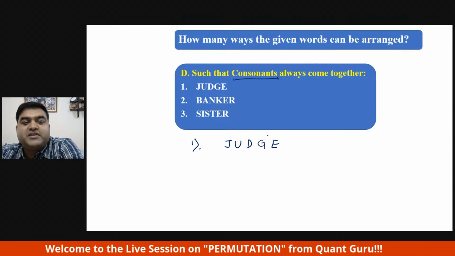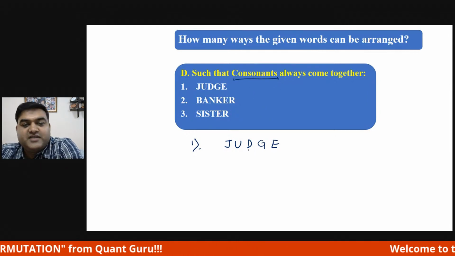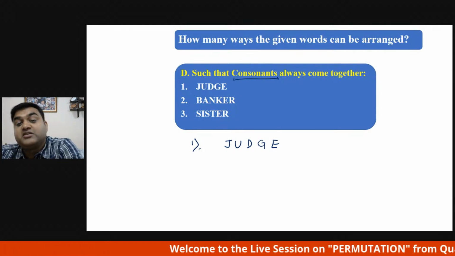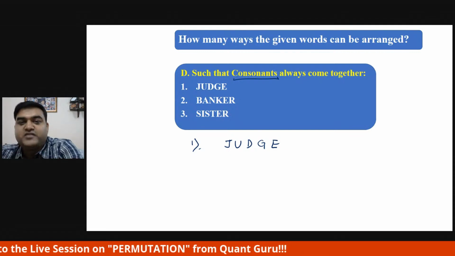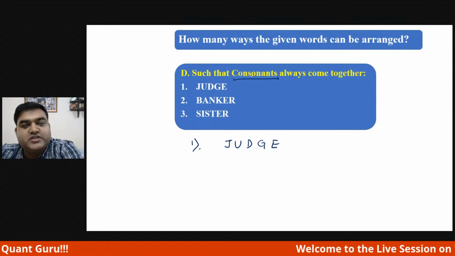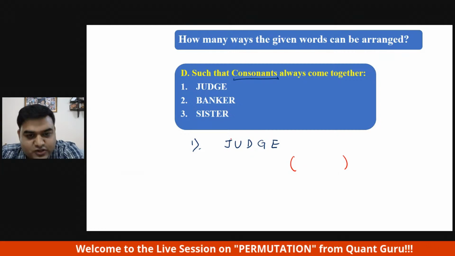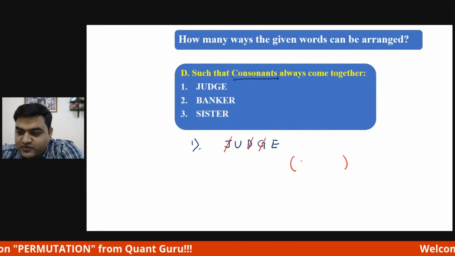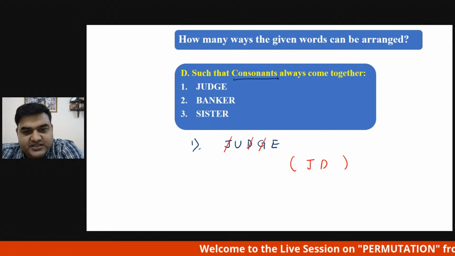So one way is everybody will tell, sir, for that also a formula is there. Otherwise, we anyway know, sir. In vowels, what we have done, we have identified the vowels. So in this also, we'll first identify the vowels and then minus from the total, it will give you consonants. We will not do all those. That is again a big process. What we will do, I'll tell you. Again the last process we will do. On the right hand side we will write consonants. Which consonants are there? J is a consonant, D is a consonant, G is a consonant. So what will you write in consonants? You will write J, D, and G.